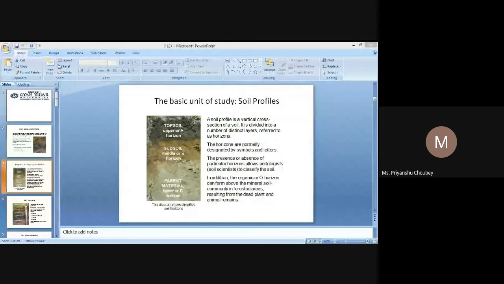Climate. This is probably the most important factor. Soils produced from the same parent material under different climatic conditions differ. Climate governs the rate and type of soil formation and is also the main determinant of vegetation distribution.